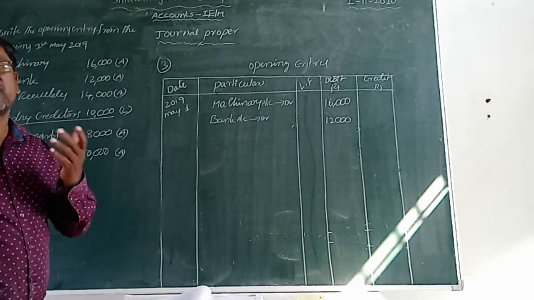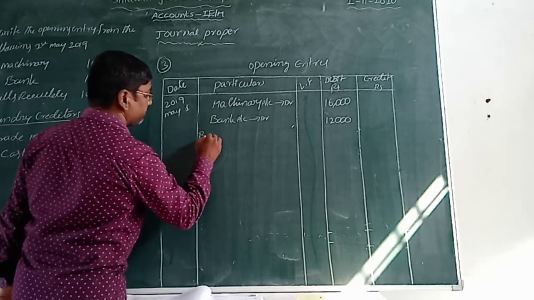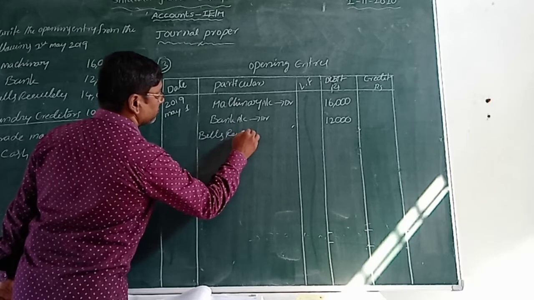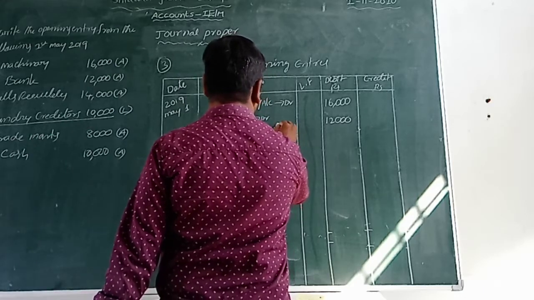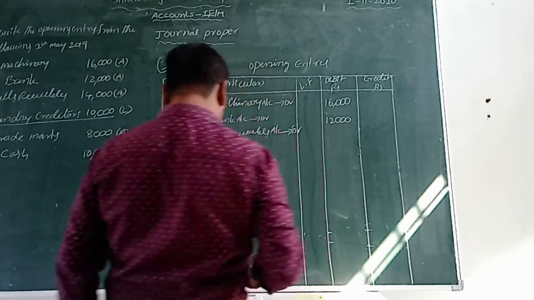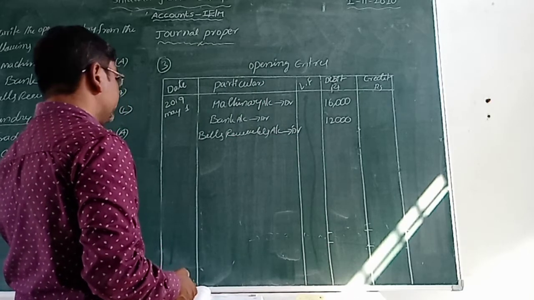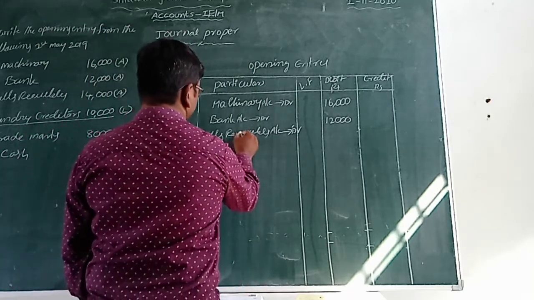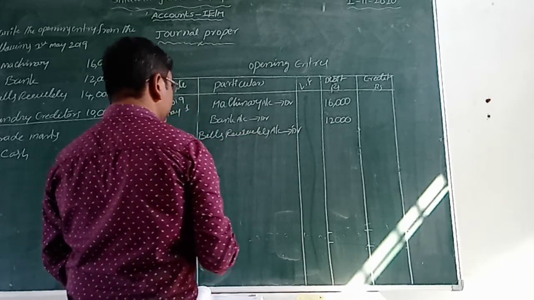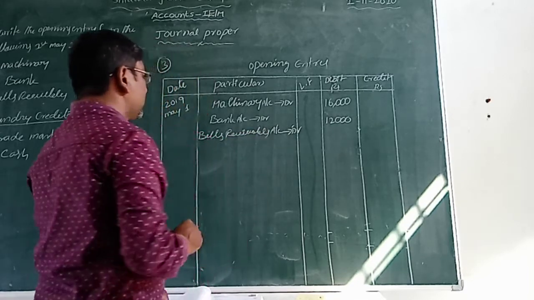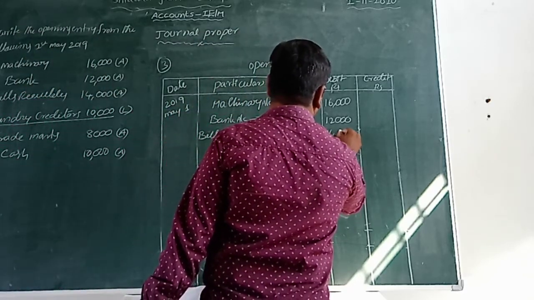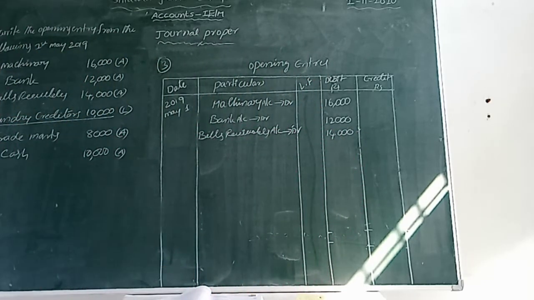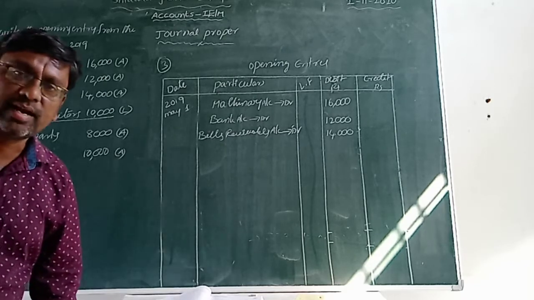That is also an asset, so bills receivables account debit, amount 14,000, that is given. Next one, sundry creditors. It is a liability. All assets we record first, then after we write the liabilities.